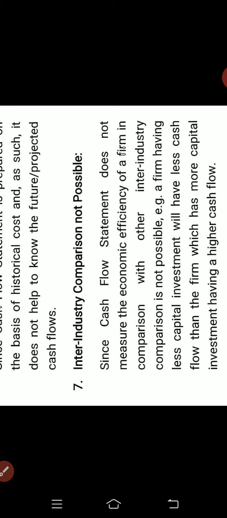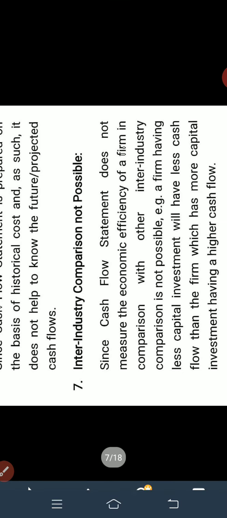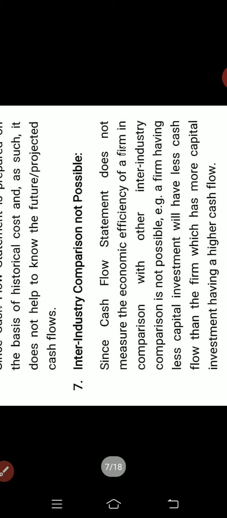For example, a firm having less capital investment will have less cash flow than a firm which has more capital investment and a higher cash flow. The firm with less capital has less cash flows, and the firm with more capital investment has higher cash flows. So there will be an inter-industry comparison issue. So this is about the limitations of the cash flow statement. Thank you.